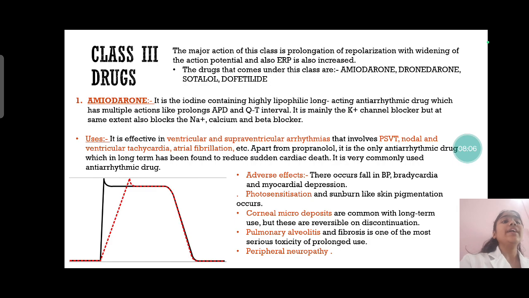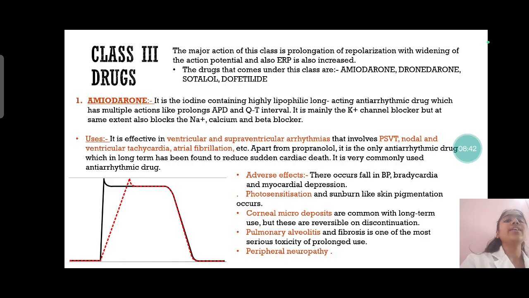It is mainly a potassium channel blocker, but to some extent it also blocks sodium, calcium and beta receptors at the same time. Its uses: it is very effective in ventricular and supraventricular arrhythmias, including PSVT, nodal and ventricular tachycardia, atrial fibrillation, etc. Apart from propranolol, amiodarone is the only antiarrhythmic drug which in very long term use has been found to reduce sudden cardiac death. Therefore it is a very commonly used antiarrhythmic drug.